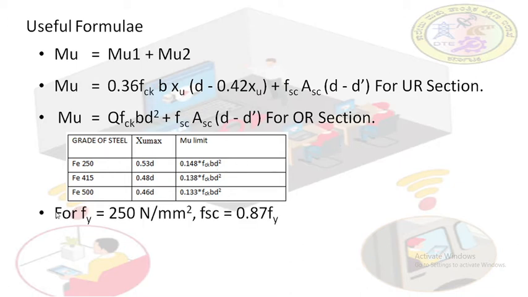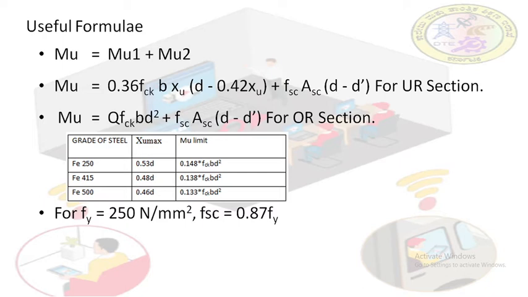Now for fy equal to 250 Newton per mm square, the type of steel is mild steel. So for that Fsc is equal to 0.87 times fy. You don't need to interpolate any value over here.